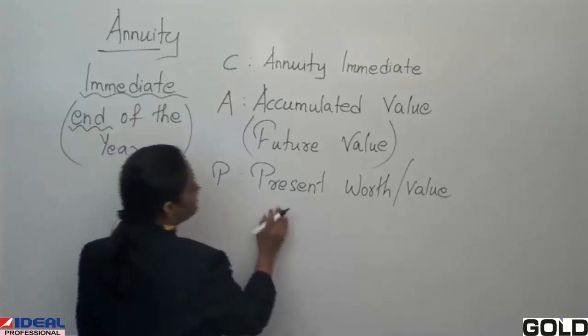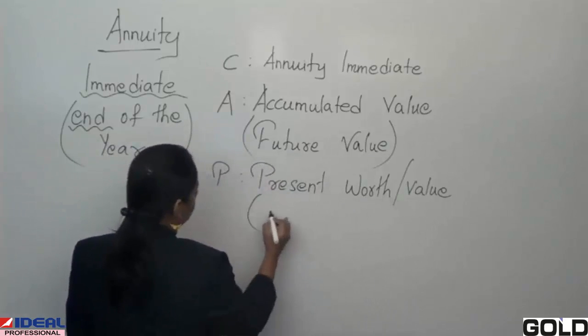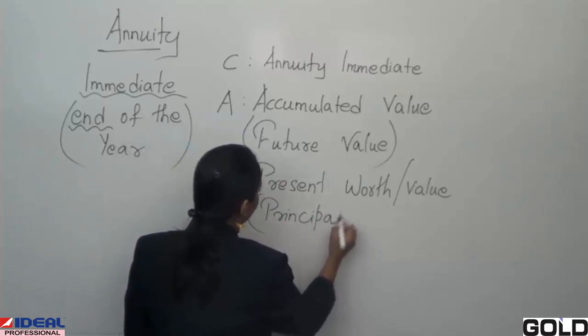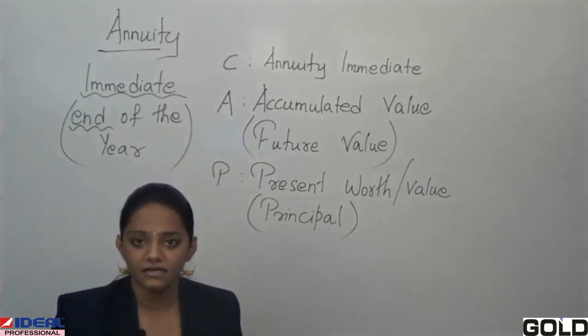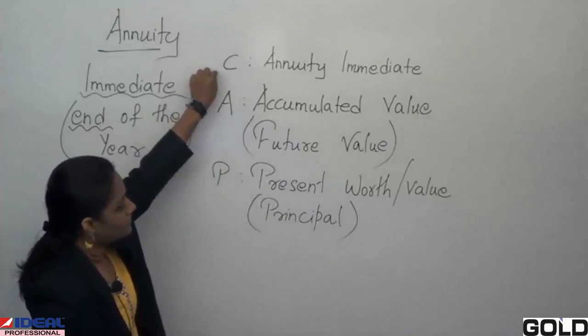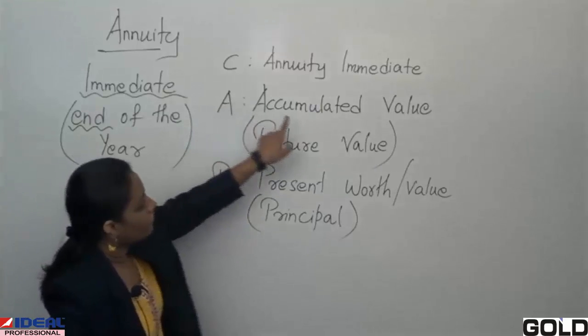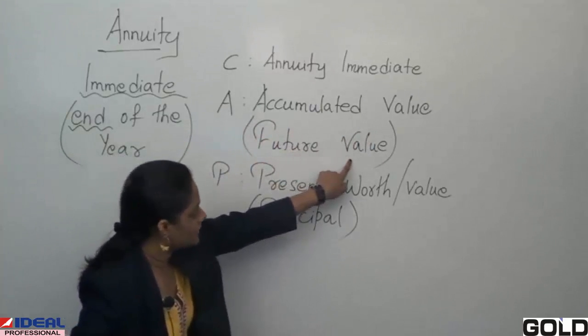P is called present worth, or present value, or you can also say it is our principal. So C is for annuity immediate, A is for accumulated value, that is future value.